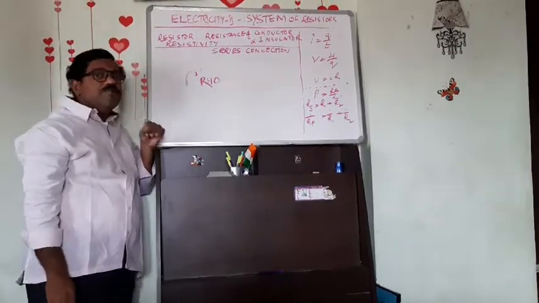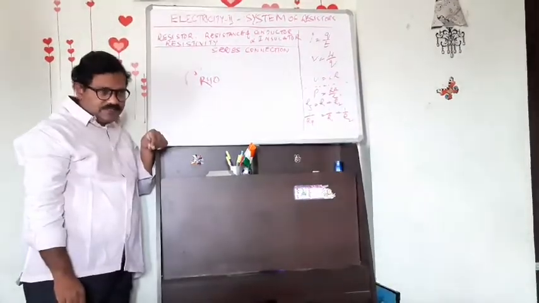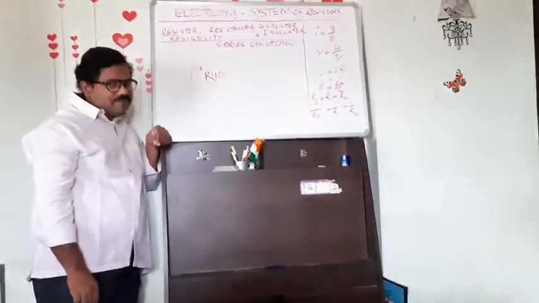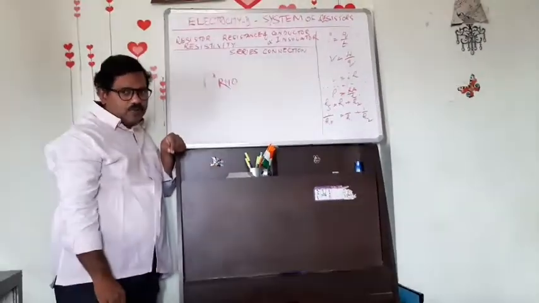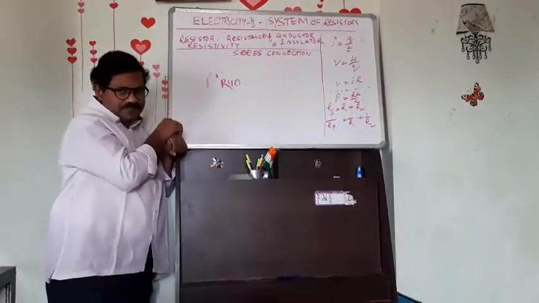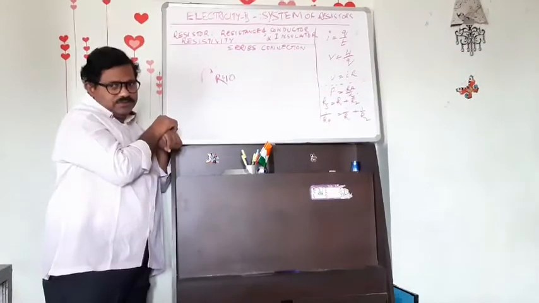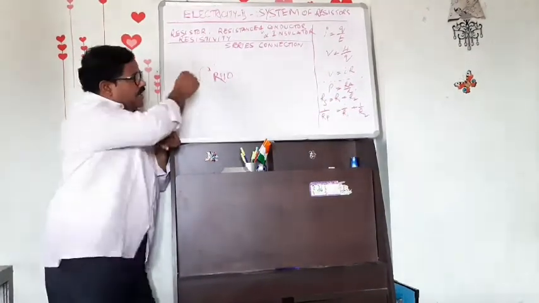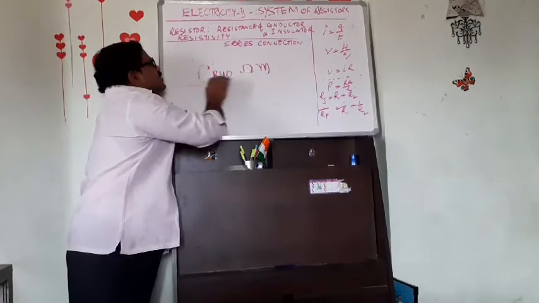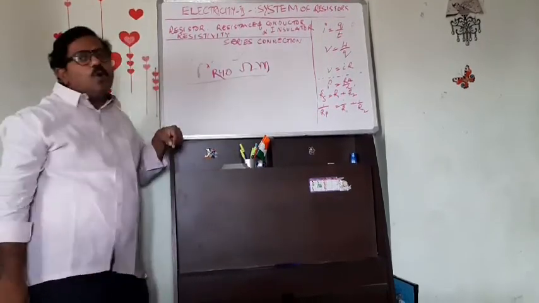Resistance offered by any substance of unit volume is referred to as the resistivity of that substance. Are you getting it? And its SI unit is ohm meters.